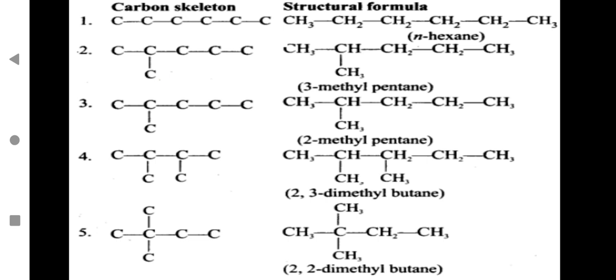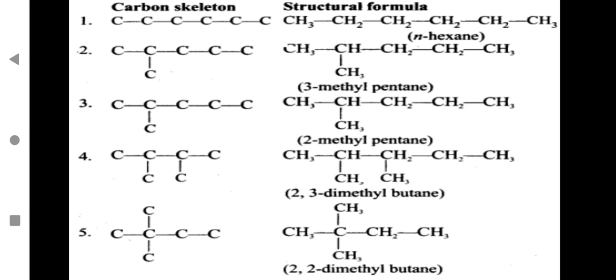Then again the arrangement can change. Then it can be 2-methyl pentane, or it can be the fourth arrangement where you have 4 carbon atoms in a straight chain. The methyl group will change position and give you 2,3-dimethyl butane. The number over here which we are using is for the location of the methyl group or any other group which you are attaching to the carbon atom. Whether you start numbering from the left hand side or right hand side depends upon that.